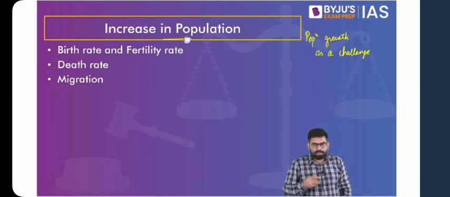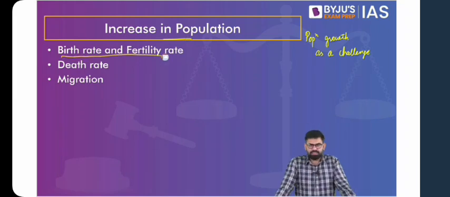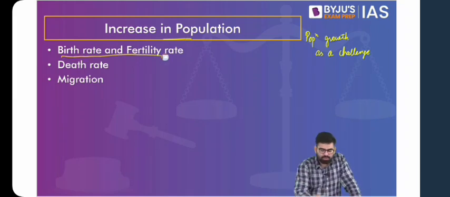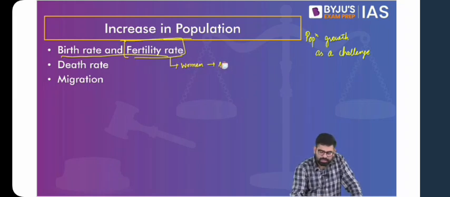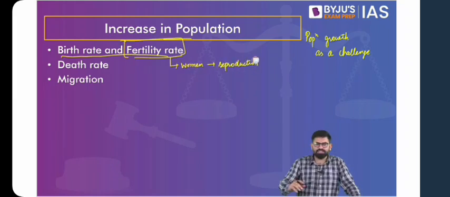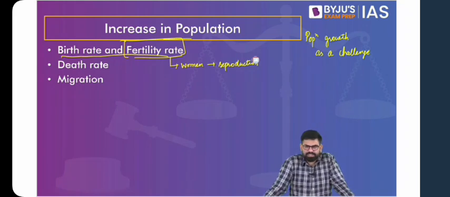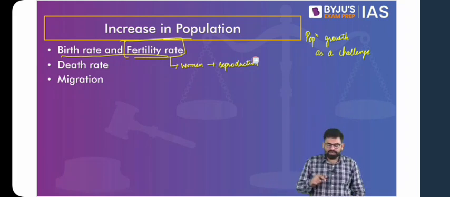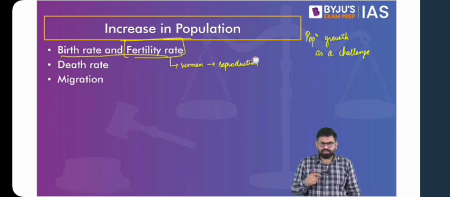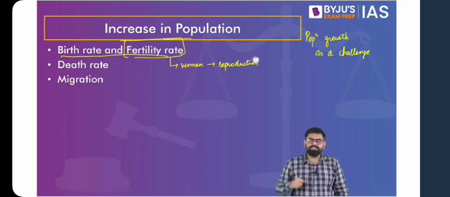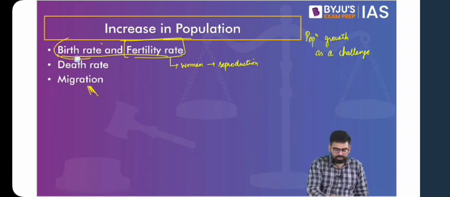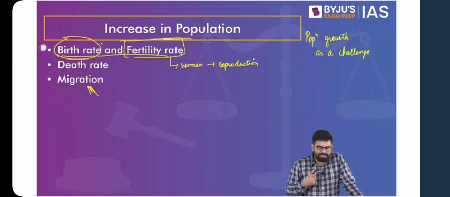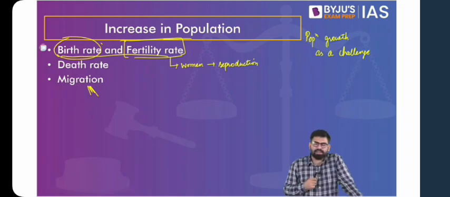So one is the birth and fertility rates in that area, like how many children are born in that area, and also fertility rate. Fertility rate is related to women, and that too in the age of reproduction, which can be roughly considered till 49-50 years, wherein they can give birth to a child. So fertility rate basically is the number of children born by a woman in this reproduction age. Also, it can be birth rate, which is the number of births taking place in a country, to make it